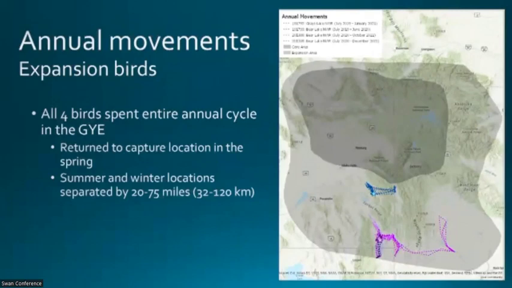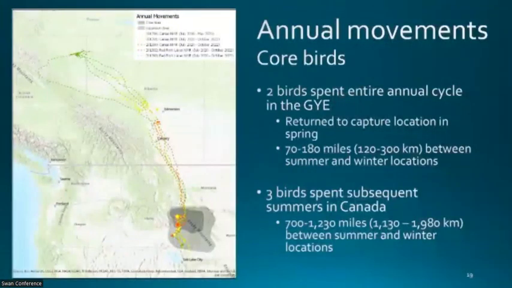They also returned to their capture site in the spring, and in total, the distance between their summer and wintering habitats was 75 miles at the most for our most adventurous expansion bird, and for our most efficient bird, it was 20 miles. For the core birds, it's quite a different story.